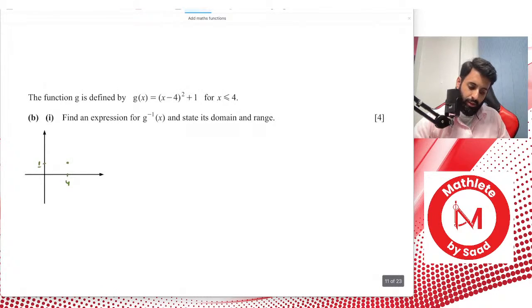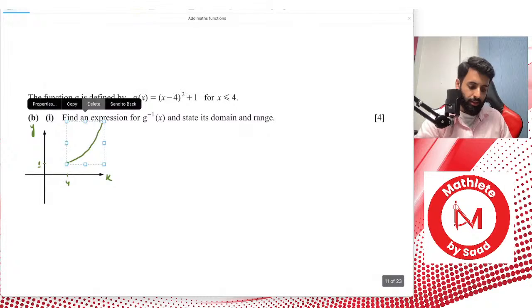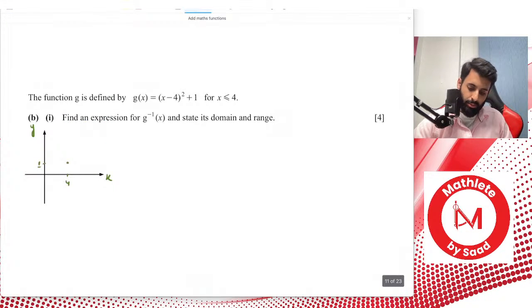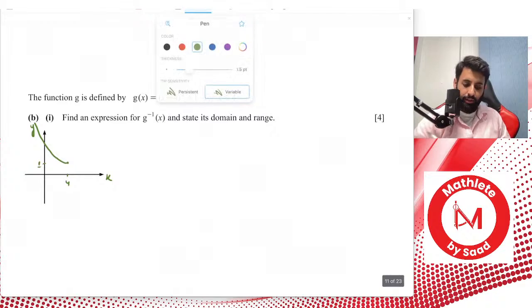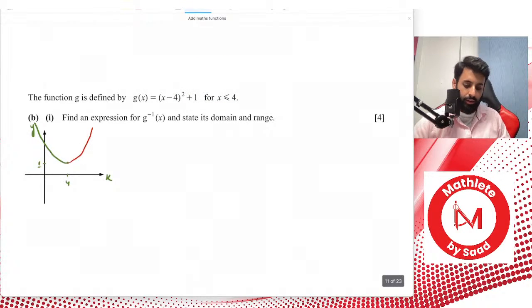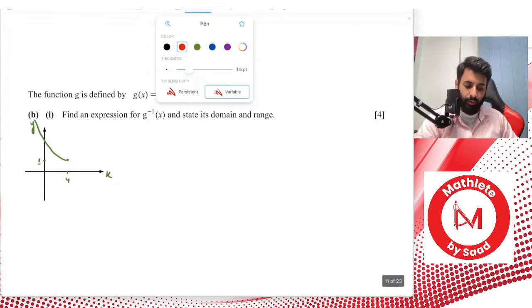Okay, and this is what we're looking at. x comma y. Although as far as the quadratic curve is concerned, this is what the quadratic curve will be. But since we're, in fact, no, wait, this is not what we're looking at. Since it says lesser than or equal to 4, this is what we're looking at, the other side. Had it been greater than or equal to 4, then this is what we would have been looking at. But since it's not that, this is the part of the curve that we're looking at.